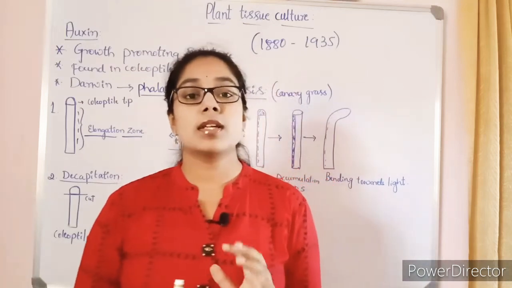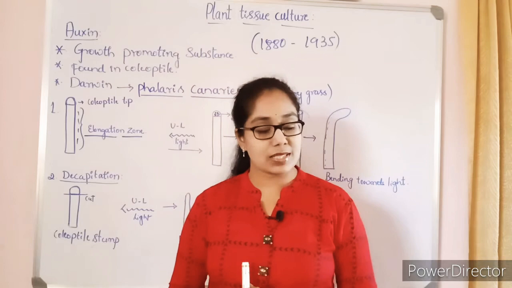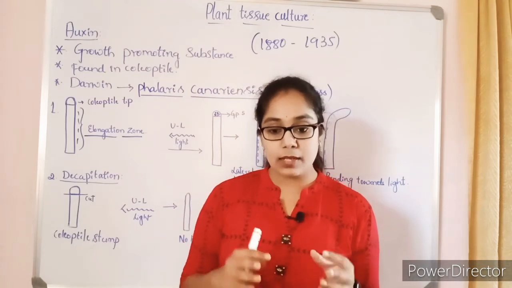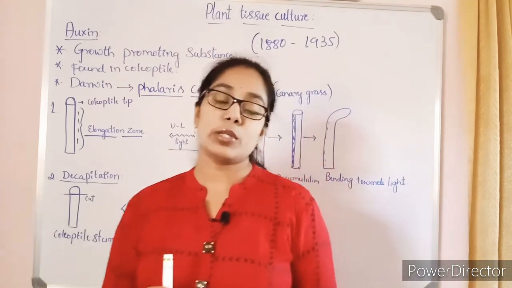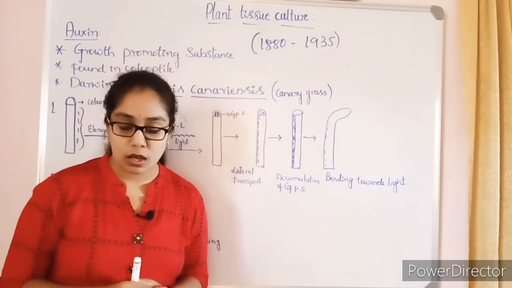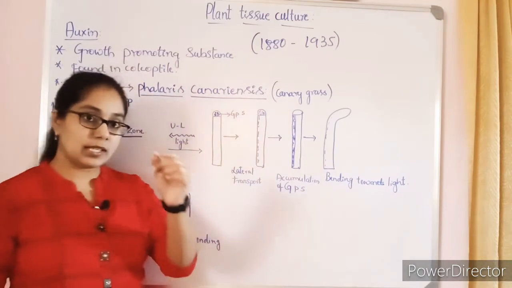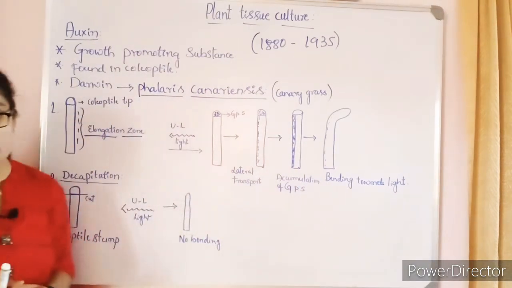Now let's study the discovery and synthesis of the plant hormones. The very first one is auxin. Before the name auxin was given to this hormone, it was called growth promoting substance. Before entering into the discovery, let me give you a few lines about auxins.